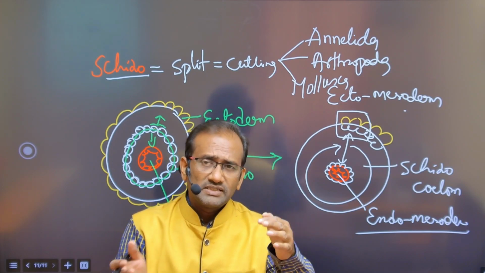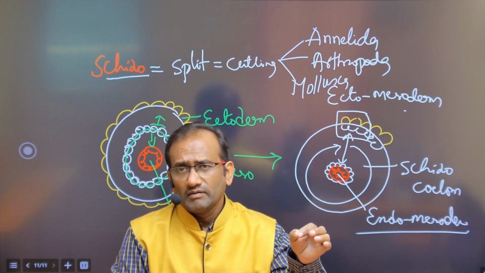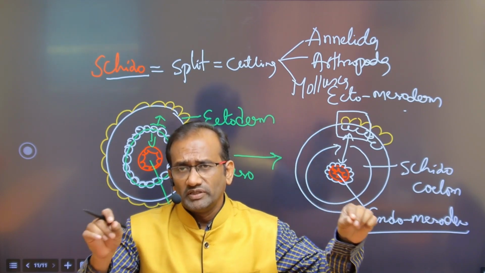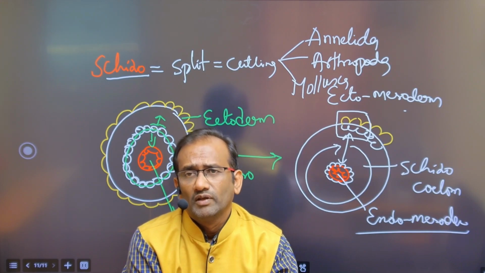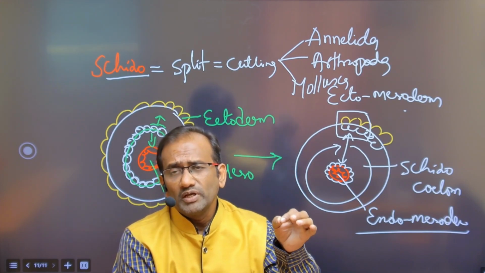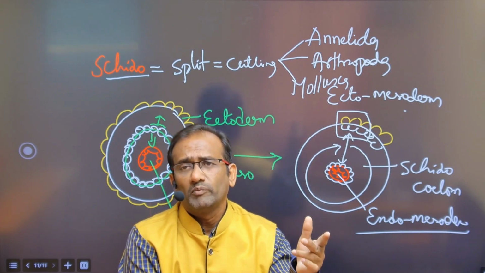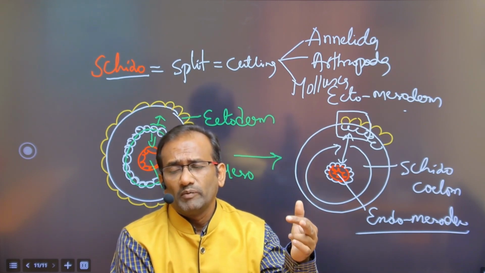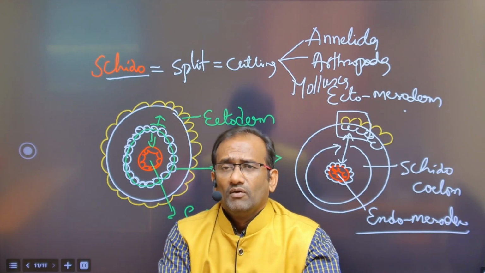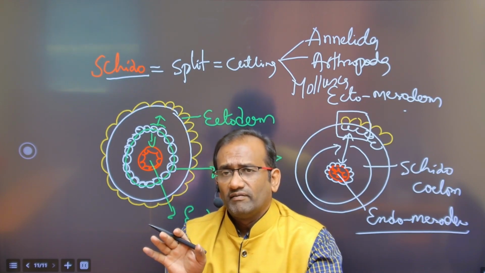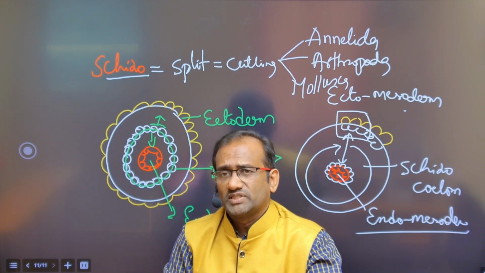Next, coming to the second category, the Bilateria is divided into two divisions. One is Protostomia, the second one is Deuterostomia. Now, what is the meaning of proto and stomia? Proto means first, stomia means mouth. First-mouth-created organisms are called Protostomia. If the first mouth is not created, it means the blastopore is converting into anus, not the mouth first.